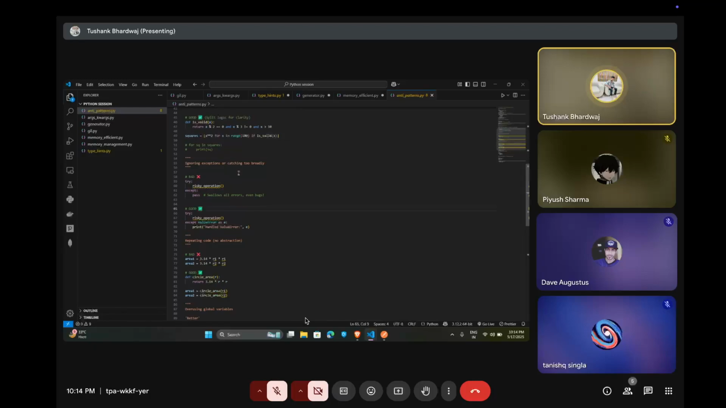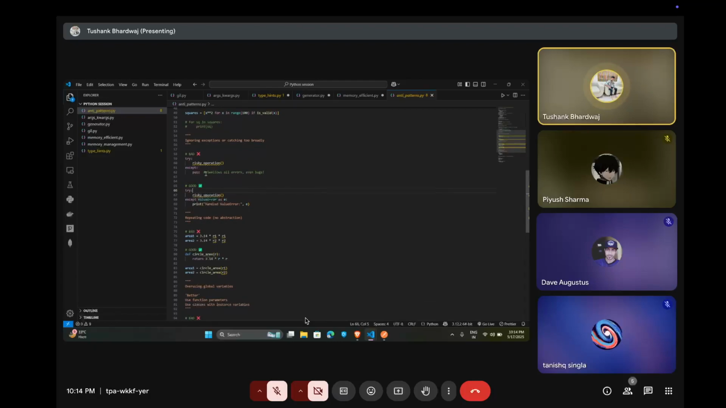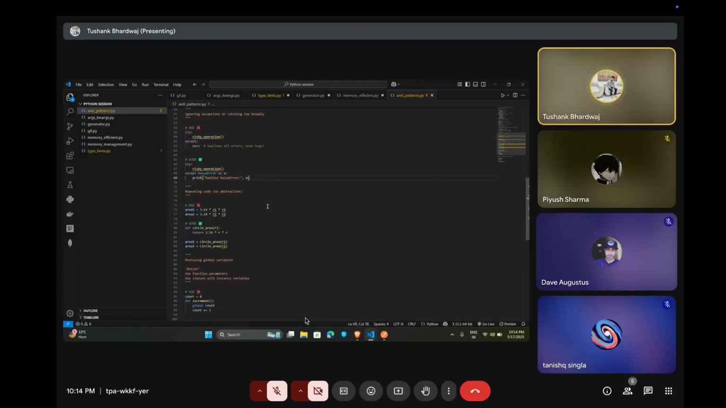And next is ignoring exceptions, catching too broadly. This may seem to solve all errors, even bugs, but it is better to handle the proper exceptional cases. Another one is repeating code with no abstraction. In that format, we take the same thing in two variables, but here I am using one function and can take as many as I want in the variables.